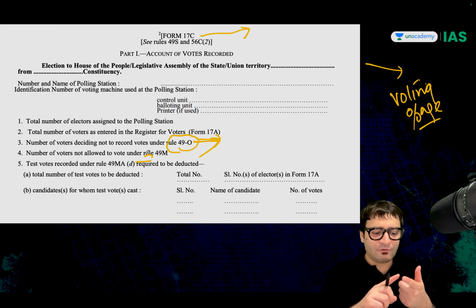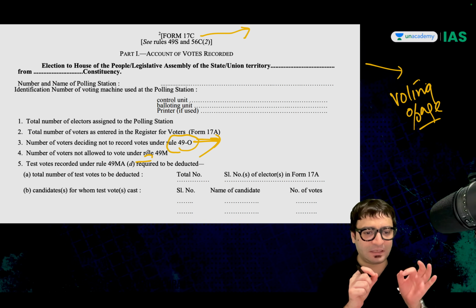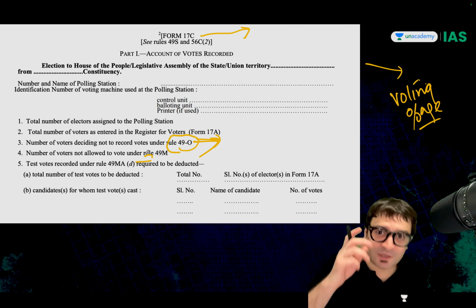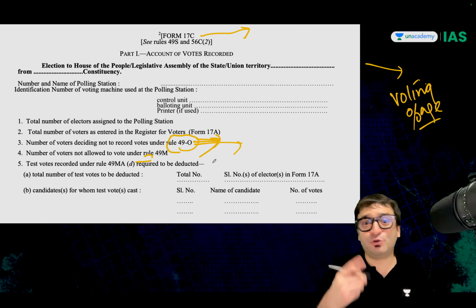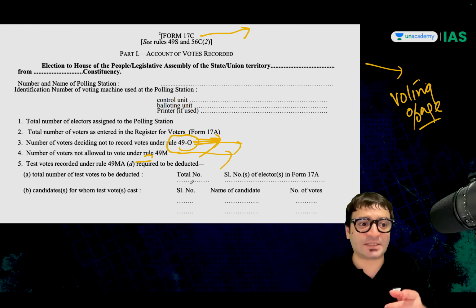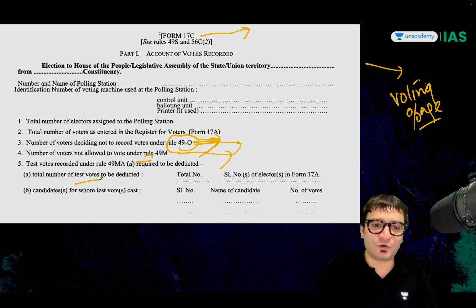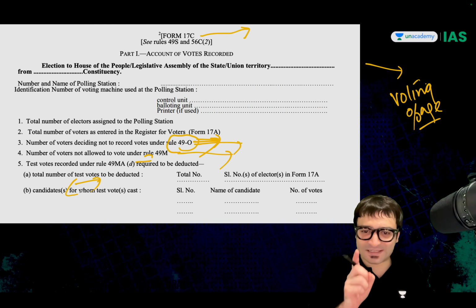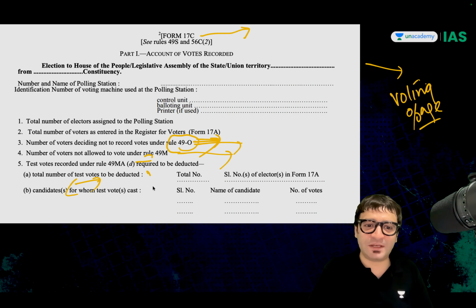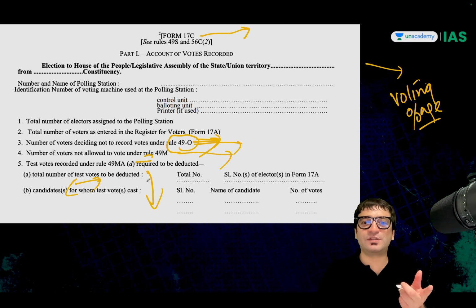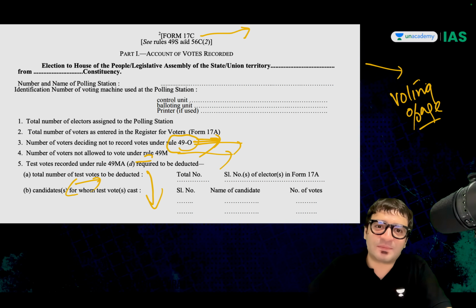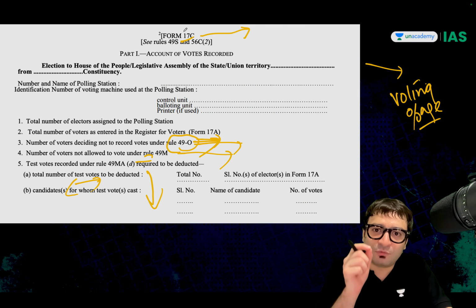Long story short, Form 17A tells us how many people entered the polling booth. But Form 17C tells us how many people actually voted. Because you entered, but you decided not to vote. You entered, but we did not allow you to vote. Or you entered, but I said EVM is not working. Then we do what? Test votes. We test the EVM. We press the button. We see whether this vote has been registered or not. And then we need to deduct them. Similarly, before we start voting, we have to see whether the EVMs are working or not. Form 17C tells us the actual people who voted.